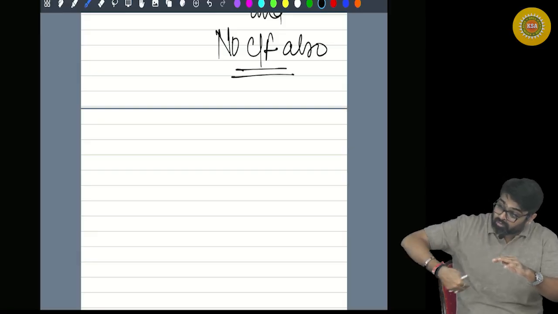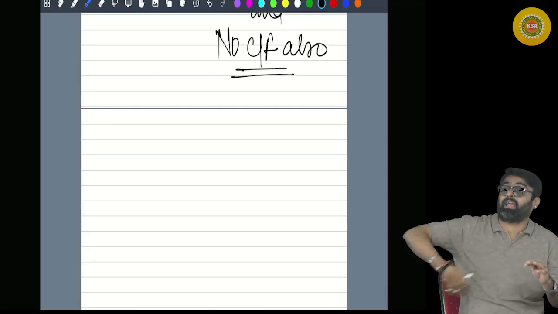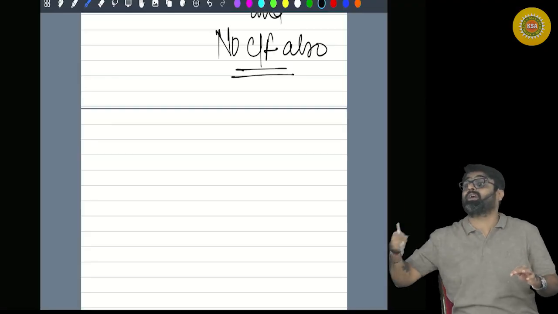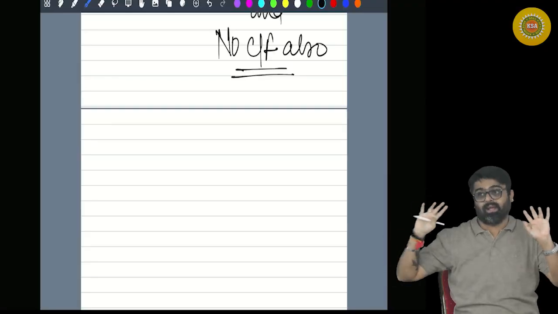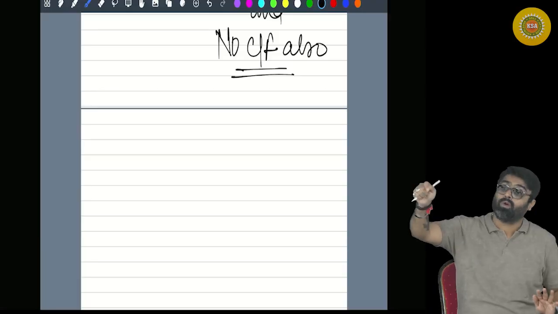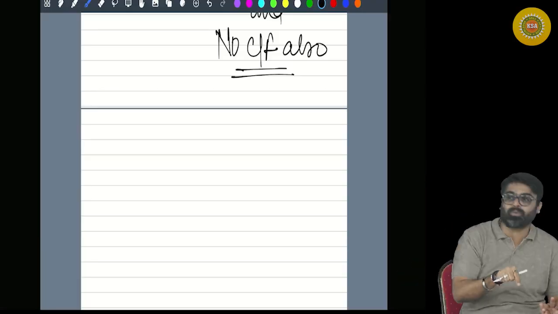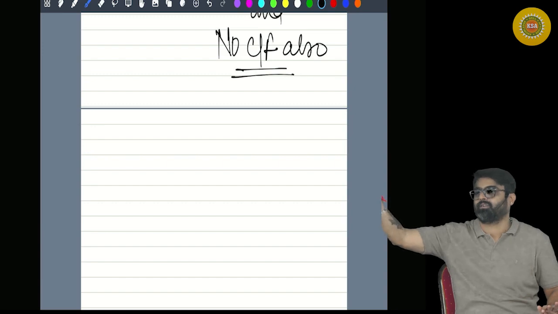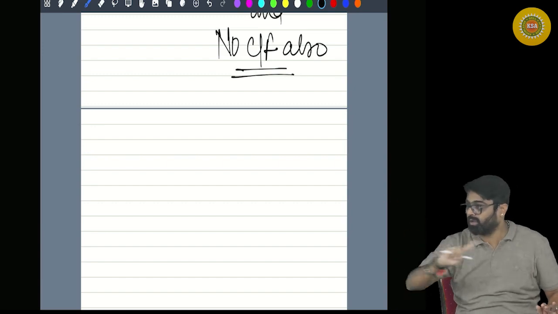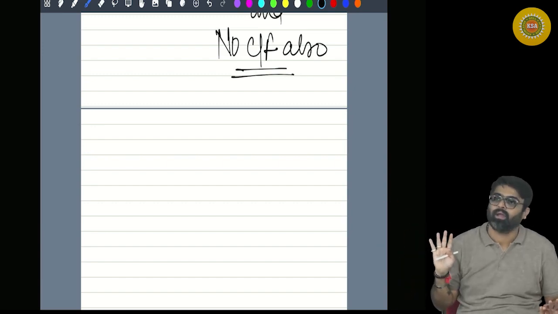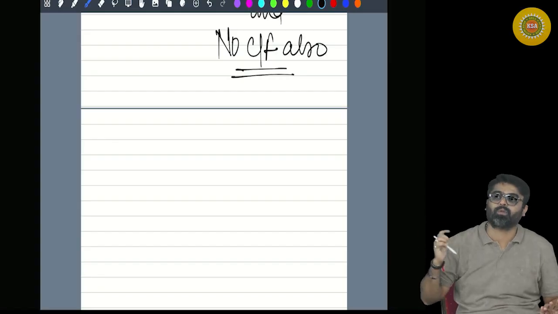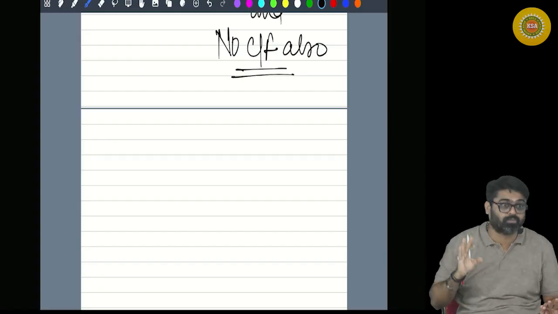Setting off the loss of house property within the same head against income of any house property will be allowed even if you follow 115BAC. But setting off the loss of house property head against other heads up to 2 lakhs will not be allowed. And it will not be carried forward also. That loss will lapse.